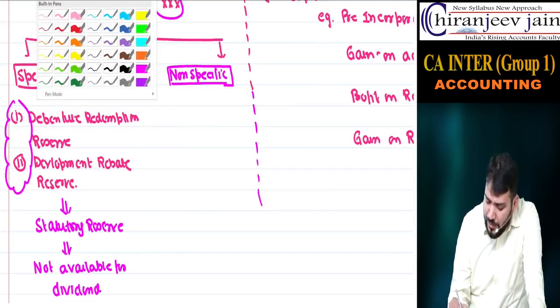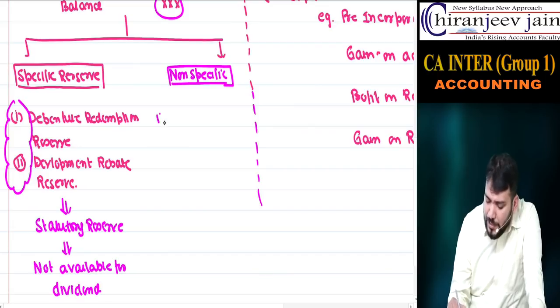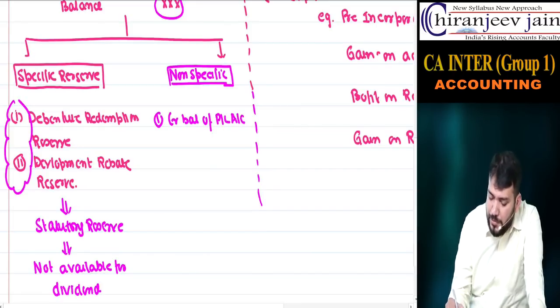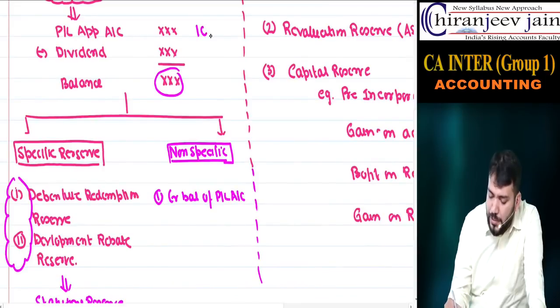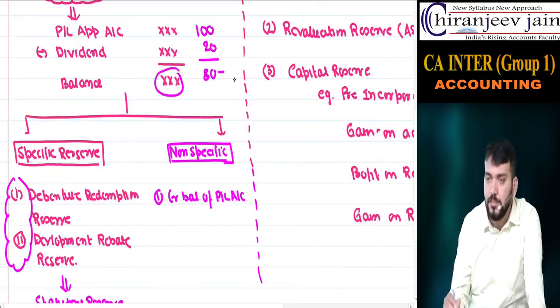So one example will be the credit balance of the PL appropriation account, whatever is left. Suppose you have 100 rupees; out of 100, 20 rupees you have paid as dividend, and out of the remaining 80 rupees you have created 20 rupees of statutory reserve.